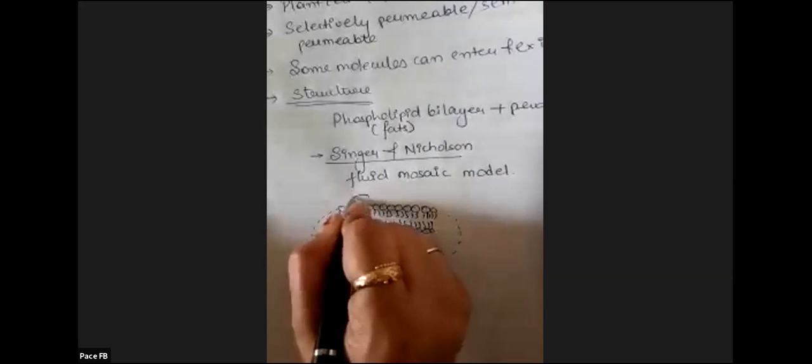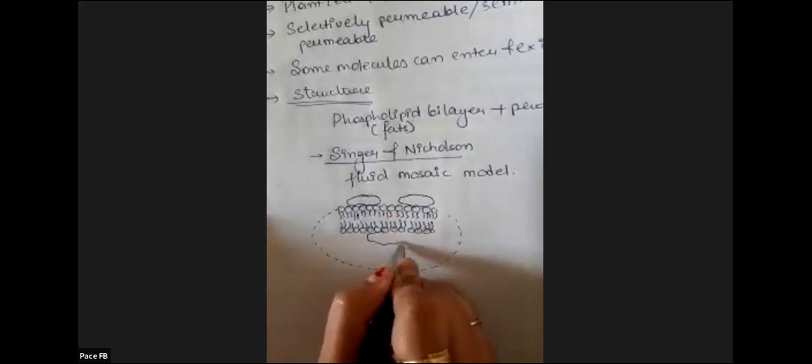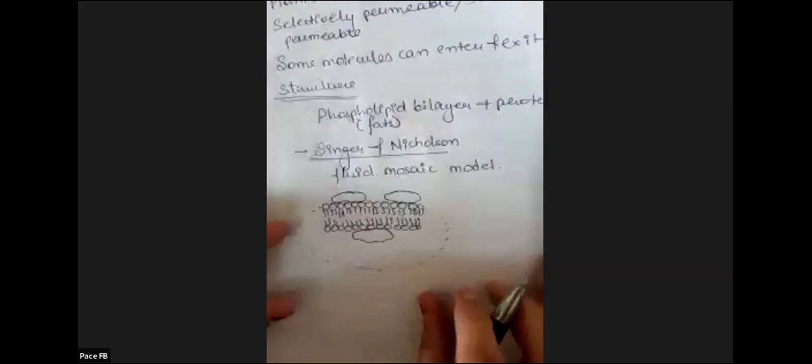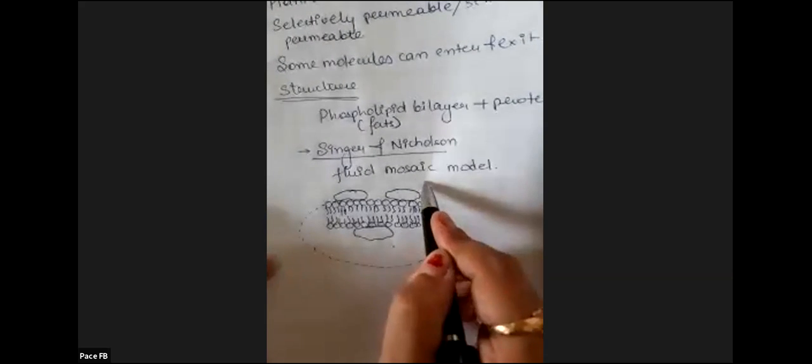Now the proteins are present either above or in the interior. Now this is a cell membrane. We have magnified this, correct? So this is the interior of the cell, this is the exterior of the cell.